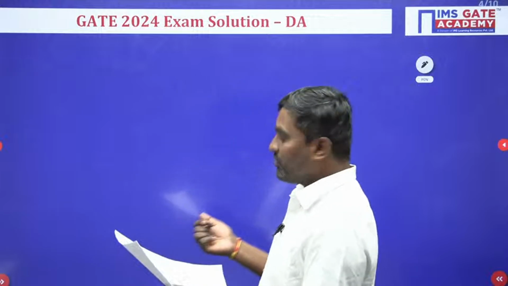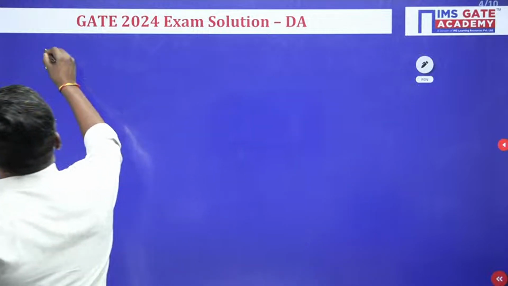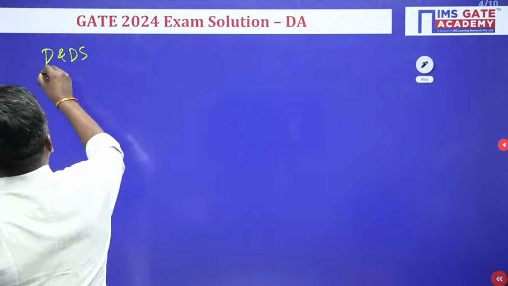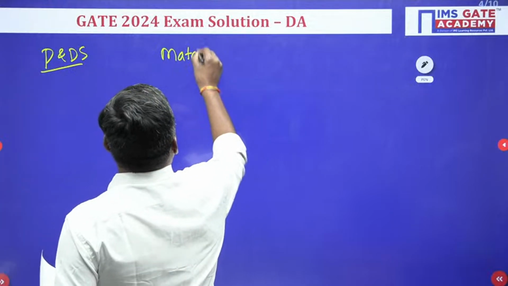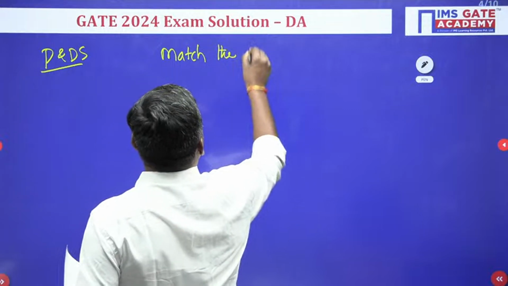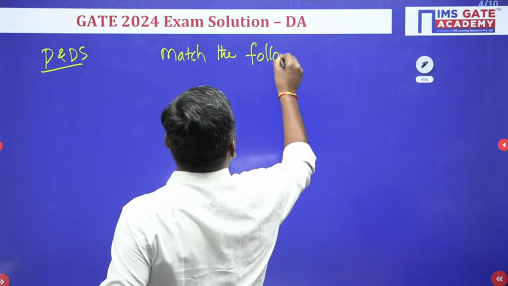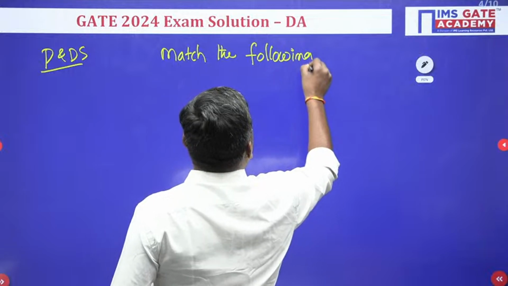So one of the questions from programming and data structure was a match the following question. Let me write the question here.